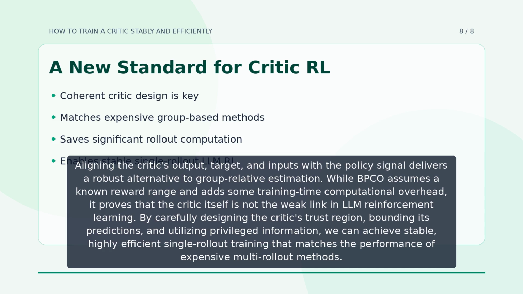Aligning the critic's output, target, and inputs with the policy signal delivers a robust alternative to group relative estimation. While BPCO assumes a known reward range and adds some training time computational overhead, it proves that the critic itself is not the weak link in LLM reinforcement learning. By carefully designing the critic's trust region, bounding its predictions, and utilizing privileged information, we can achieve stable, highly efficient single rollout training that matches the performance of expensive multi-rollout methods.